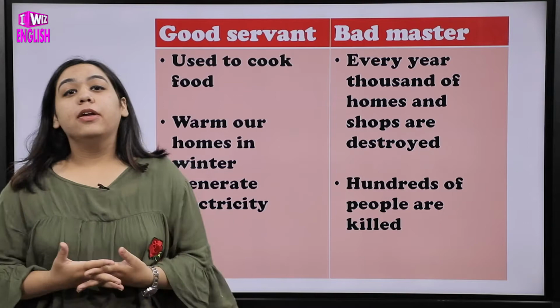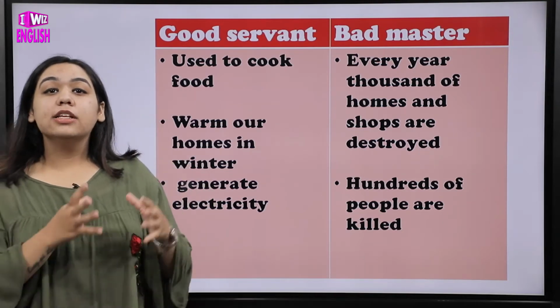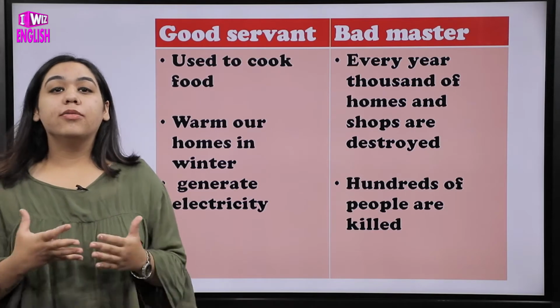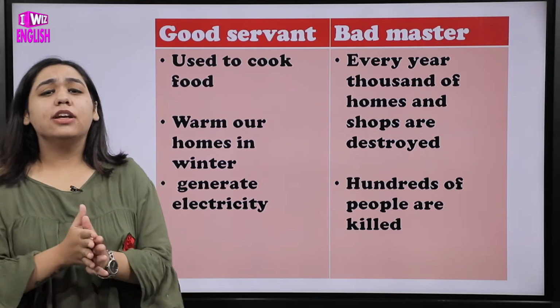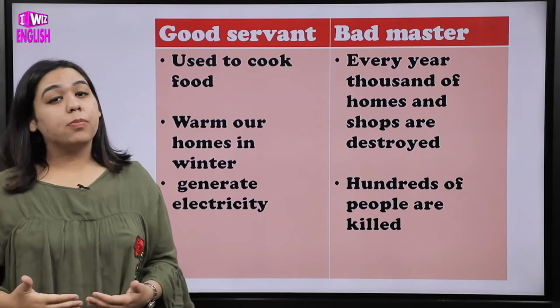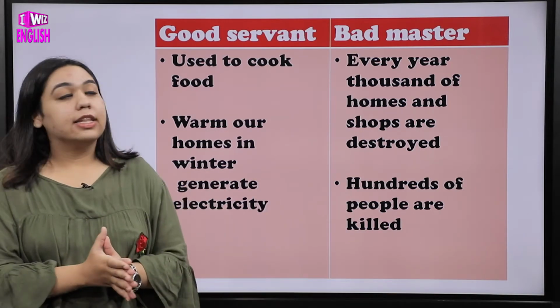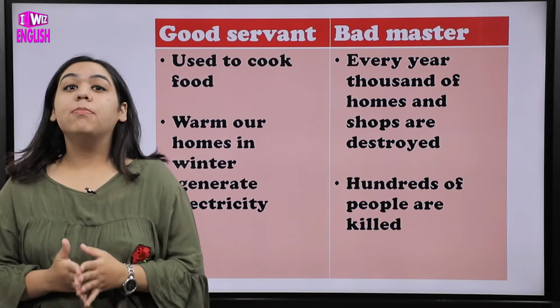Now we are going to compare fire as a good servant and a bad master. We will call fire a good servant when it is our friend and helping us, but it is a bad master. This is a very good saying: fire is a good servant but a bad master.